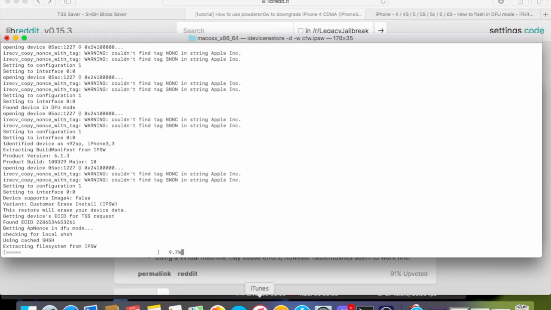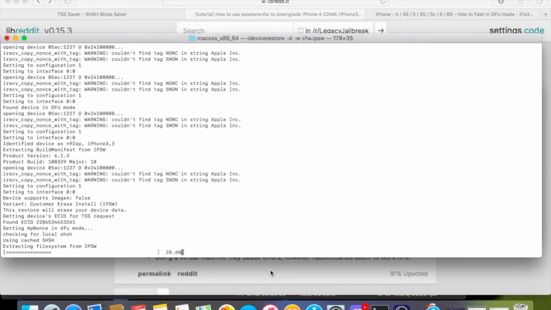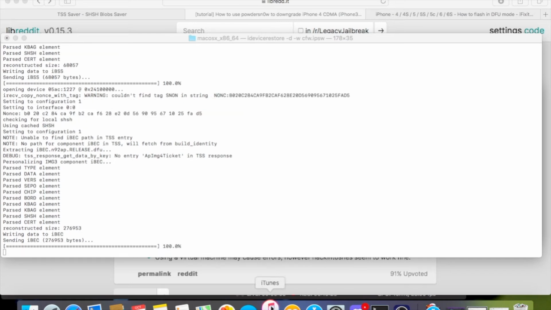And I don't know if it will care if I have iTunes closed, but you want to extract the file system from the IPSW. Oh, by the way, this is going to wipe your whole iPhone, so hopefully you made a backup on iOS 7.1.2. If not, then you don't want to use iOS 6.1.3. Well, then there you go. Because there is turning back, but then you won't need your stuff. Understand?